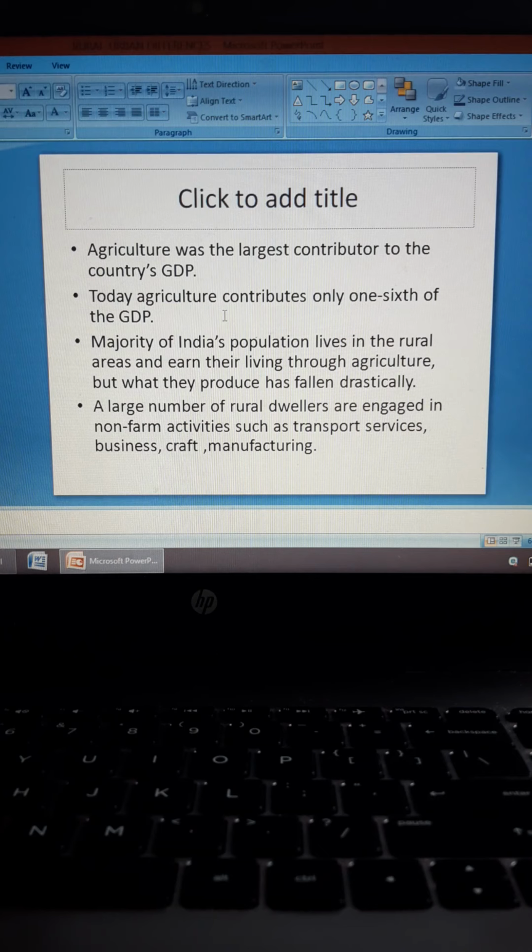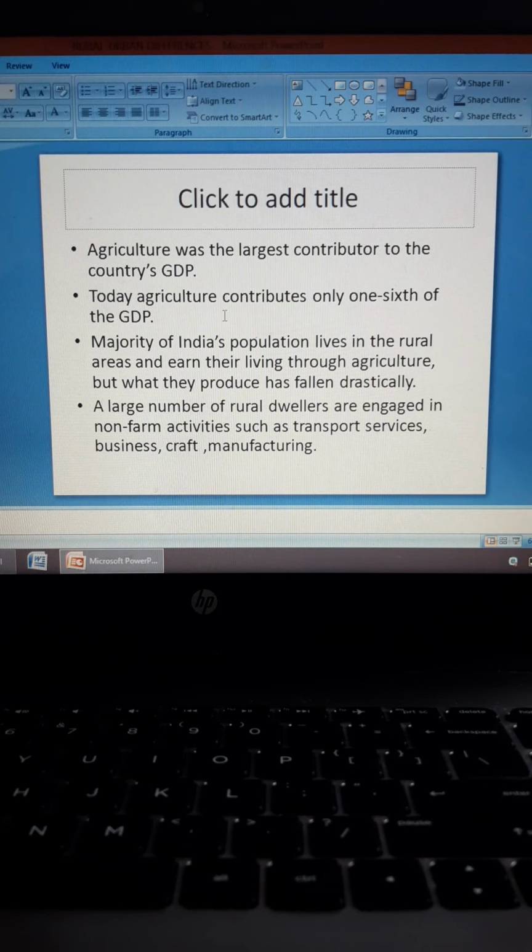Majority of India's population lives in the rural areas and earn their living through agriculture, but what they produce has fallen drastically. Although the population in the rural area in India is more than that in the urban area, people still earn their living, they still meet their ends, okay, through agriculture. Their basic and primary occupation is agriculture, but still the quality and the quantity of what they used to produce or what they produce now is different. So now the quality and the quantity of their production has fallen, it has declined.